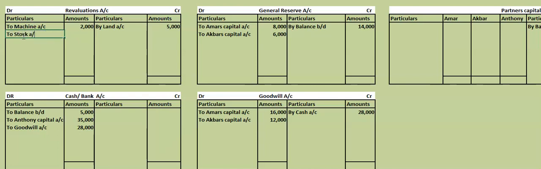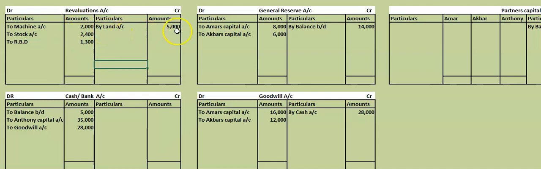You have to remember this revaluation account rule. Decrease in the asset is debited, increase in the asset is credited. Then the reserve for bad debts, RBD. So reserve for bad debts is how much here? It is given directly, 1,300. These are the entries. So these items will make the required change in the balance sheet also.